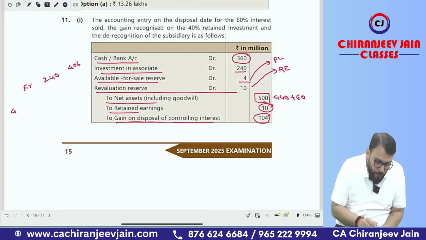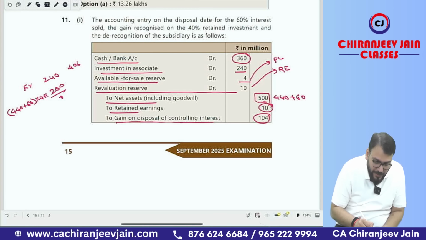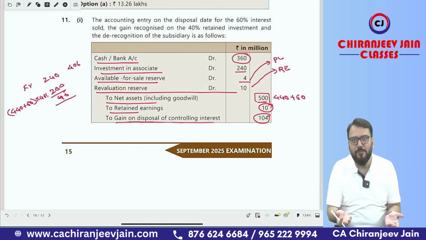So that is nothing but 440 plus 60 into 40%. How much? That is 500. 500 into 40%, that is 200. So there is a gain. Gain is how much? 40. So this is related to remeasurement gain of what? Investment retained. And of course, this will be transferred to profit and loss account.